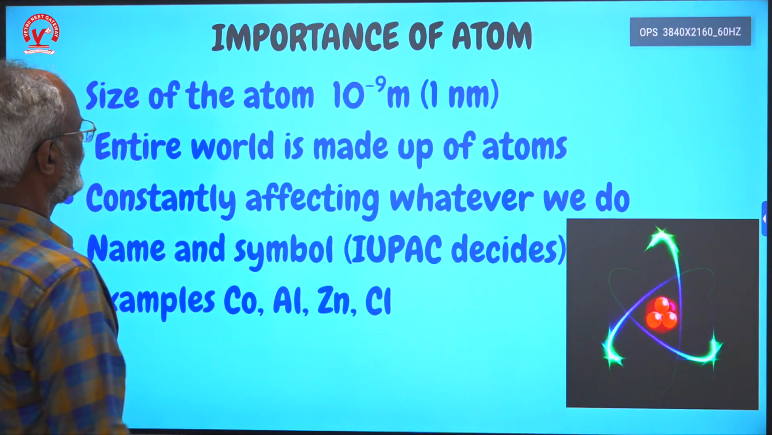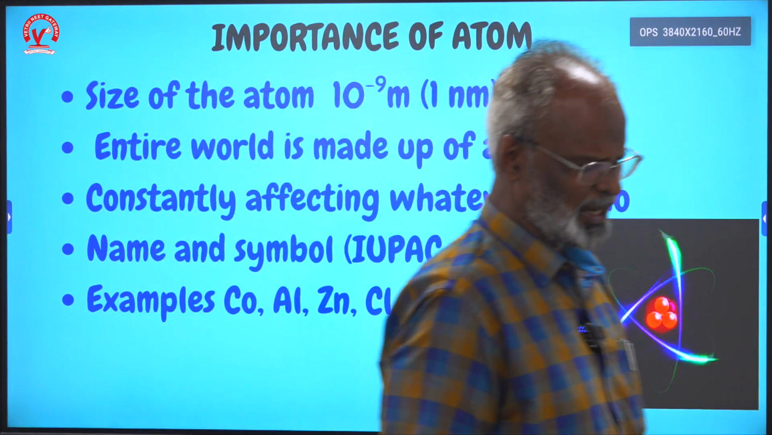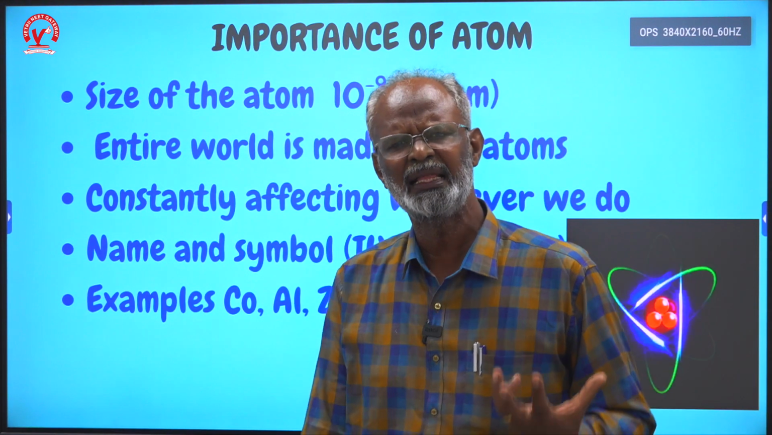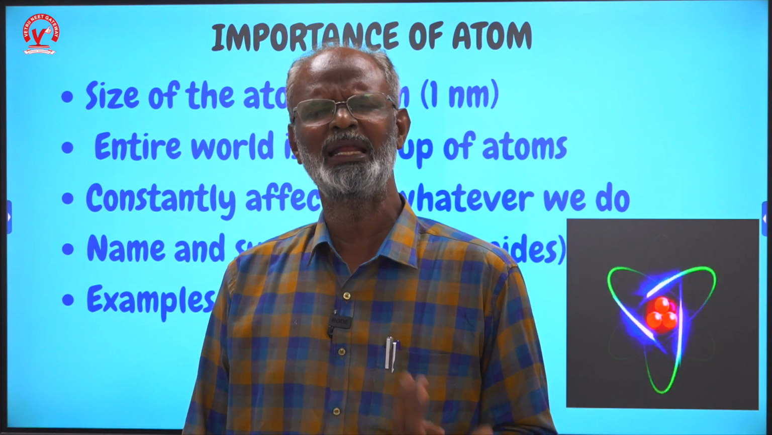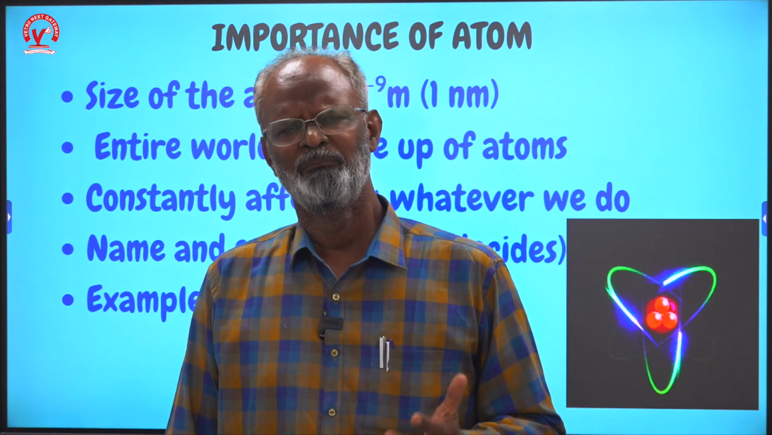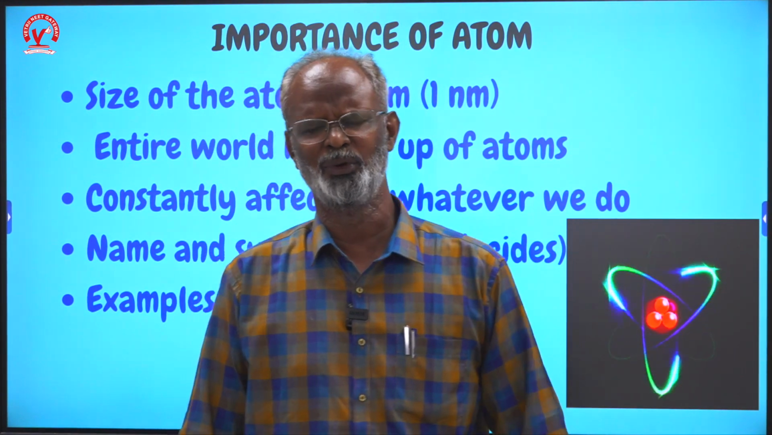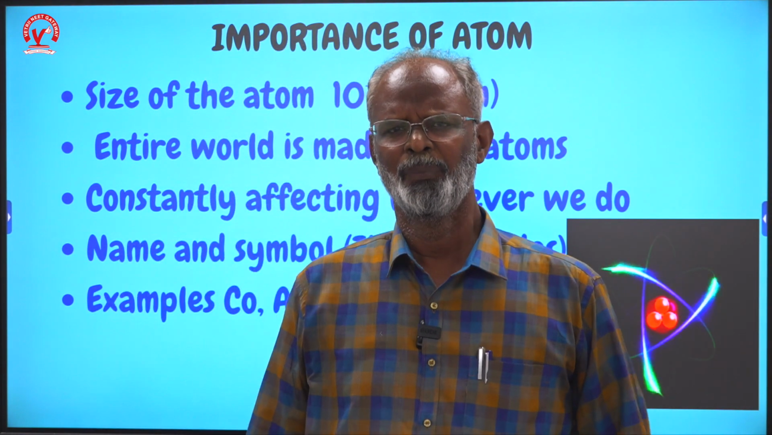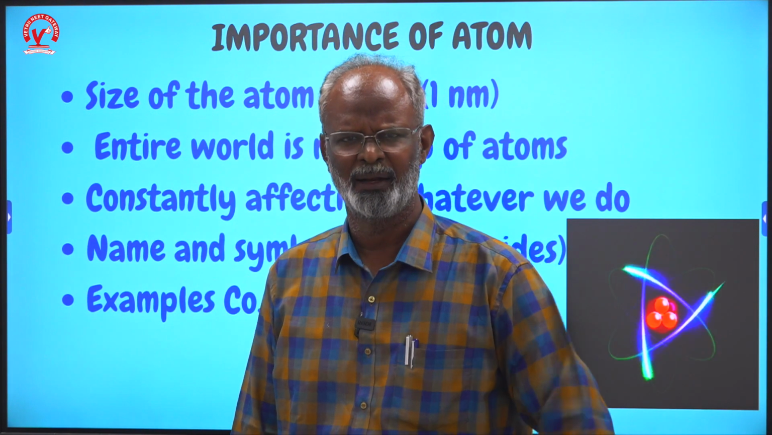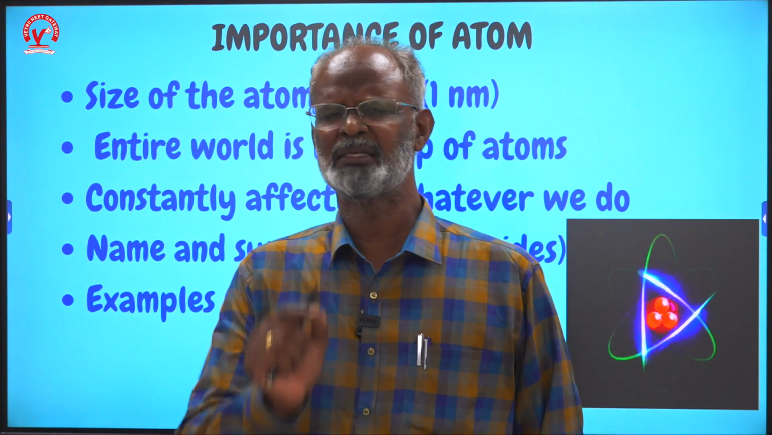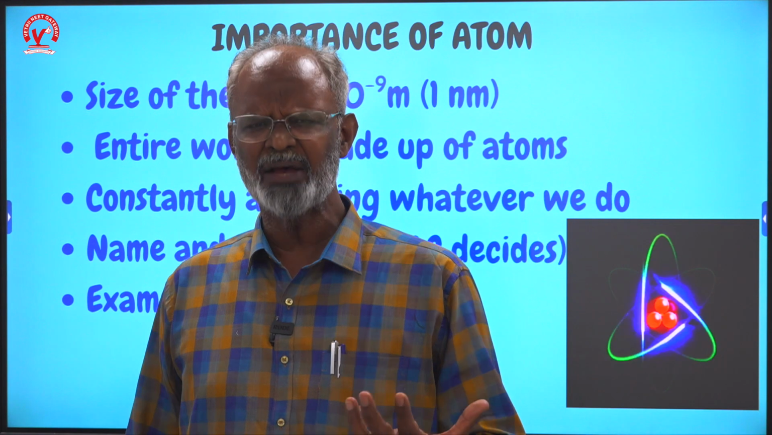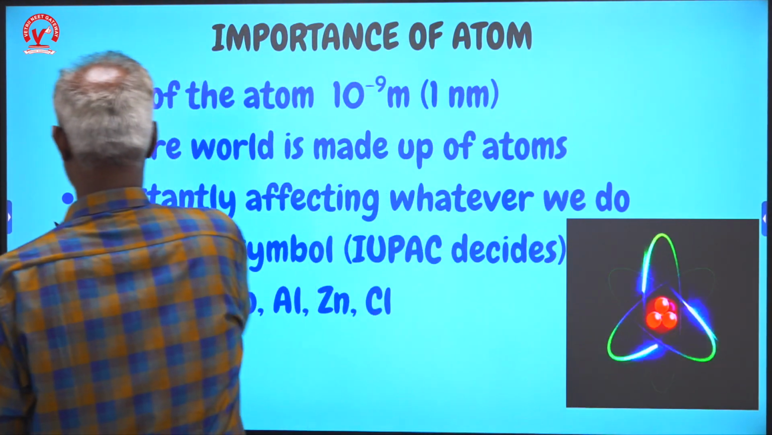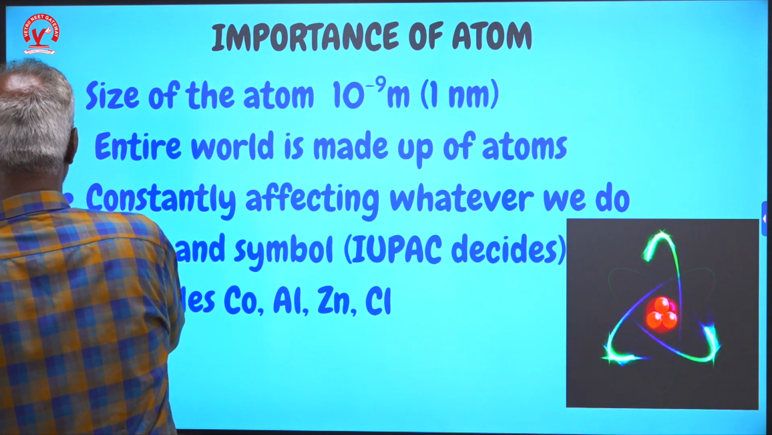Then listen, the importance of atom is very, very important. What we call an atom, you cannot see with your naked eyes, you have to only imagine, because it is very, very small, smaller than you can imagine. You cannot even imagine the size. A thin paper can have millions of atoms, 10 lakh atoms in a simple thin paper. That is the size of an atom, around 10 power minus 9 meter. You have to really imagine this.